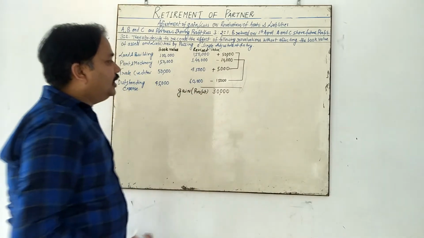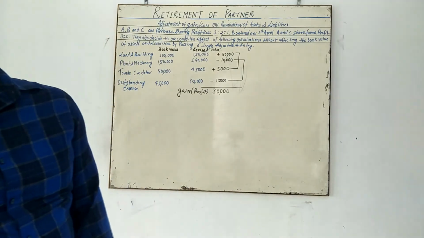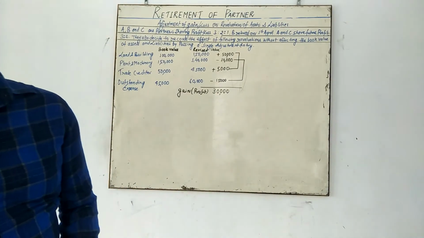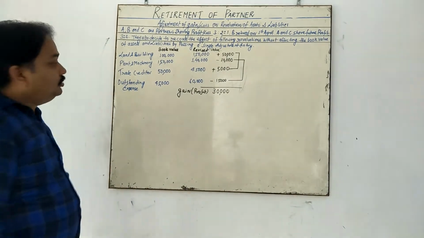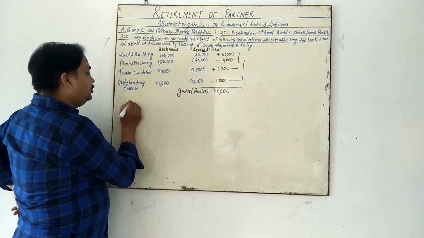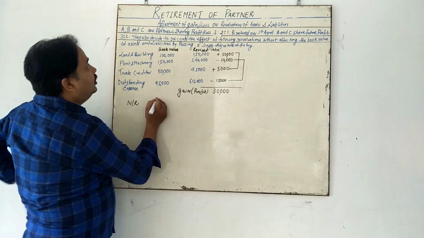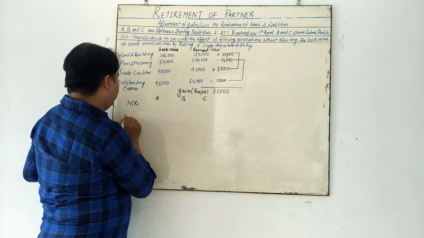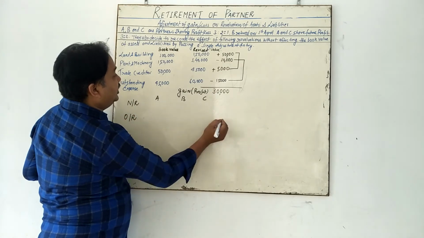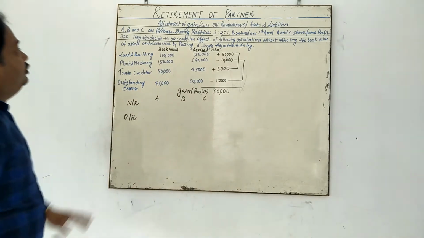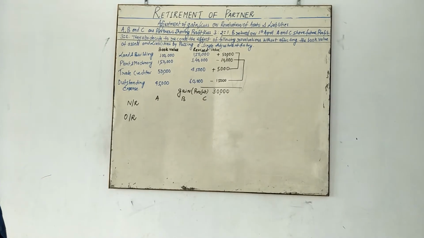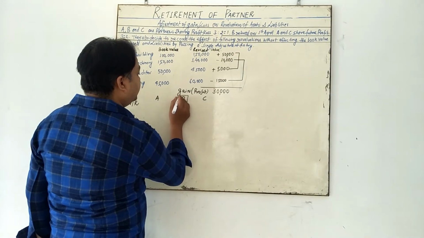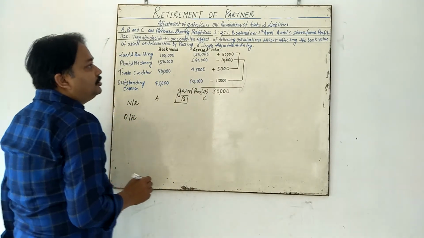My dear student, after calculating the gain, you have to calculate the gain and sacrifice of all the partners A, B and C. So you need to calculate the new ratio of A, B and C, and the old ratio of A, B and C. Who is going to retire in this situation? B is going to retire, so you have to put the mark.